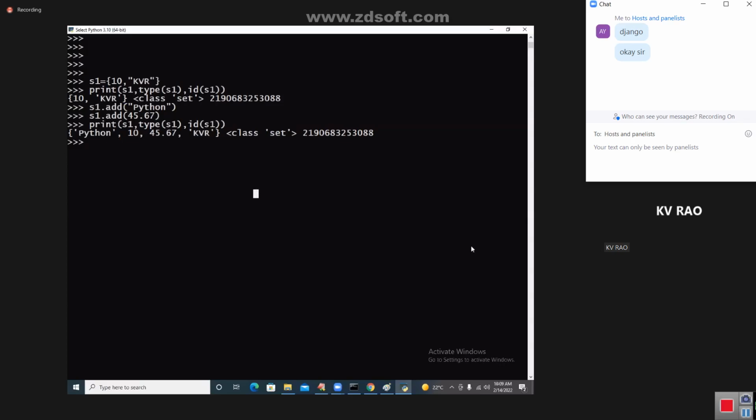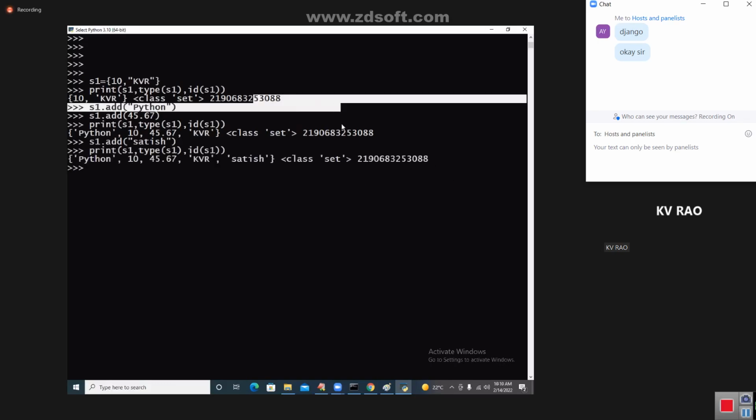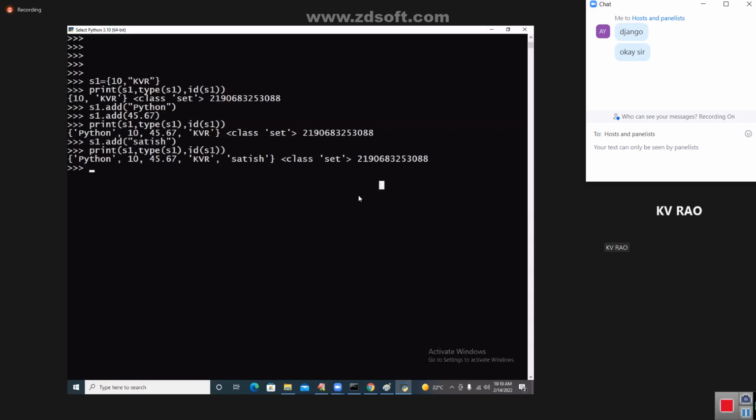Somebody said immutable. I want to see that person once. Satish, why did you say immutable, my dear student? It is mutable, no? At the same address, modification is done. Once again, you add it: S1 dot add of Satish. You see, Satish? It is added, but we cannot see where. At which address? The same address it is added.